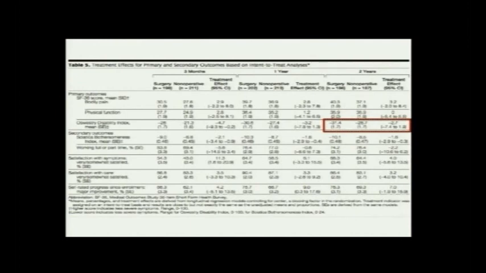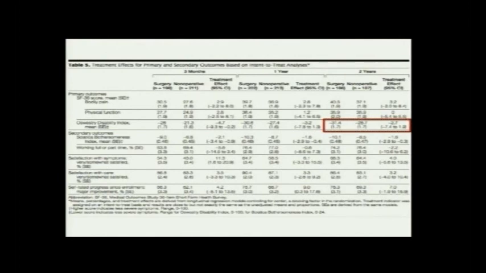So basically this particular thing means that both surgery and non-operative treatment had probably the same outcome. At 2 years also you see the same. So in this whole chart, if you see the confidence intervals, they are all straddling the 0. Right, except for this secondary outcome measure, which is the sciatica bothersome index, where you see that the confidence limits are on one side of 0, favoring surgery.